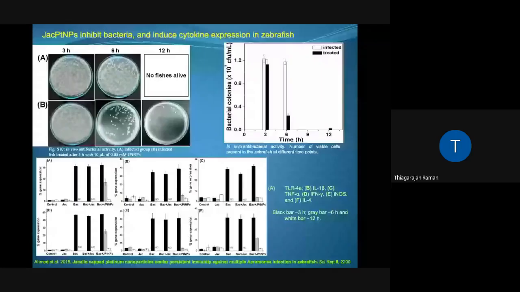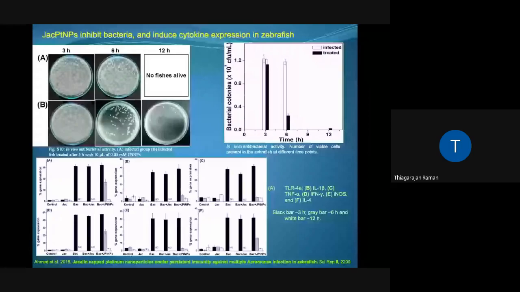In this slide, the experiment was performed for different times at which Jacqueline platinum nanoparticles were injected into the zebrafish. The results show that till 12 hours, in the case of untreated, none of the fishes survived, but in the case of treated, the fishes survived beyond 12 hours, and you can see that the number of bacterial colonies is drastically reduced here. So infected fishes which were left untreated succumbed to infection within 8 hours, but treated fish were absolutely normal. Tissue colony count actually proves this.